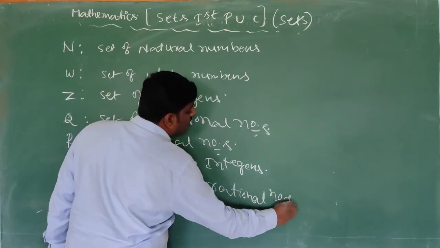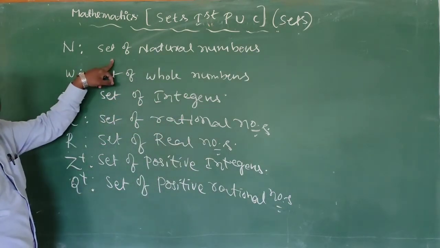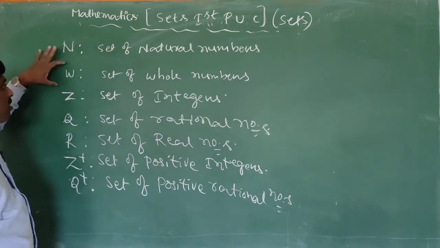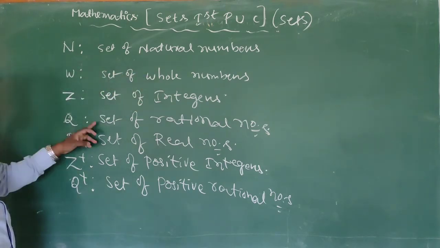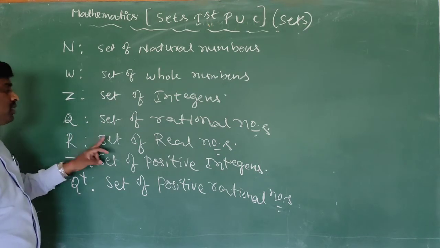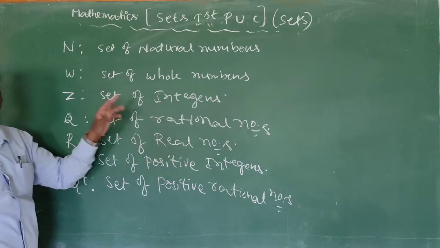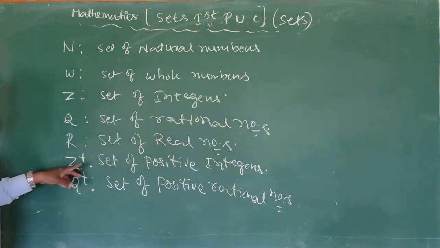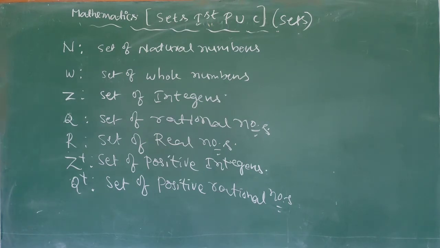When you write a set, the set of natural numbers is denoted by N. The set of whole numbers is denoted by W. The set of integers is denoted by Z. The set of rational numbers is Q. The set of real numbers is R. The set of positive integers is Z plus. The set of positive rational numbers is Q plus. So these are some representations of different sets.